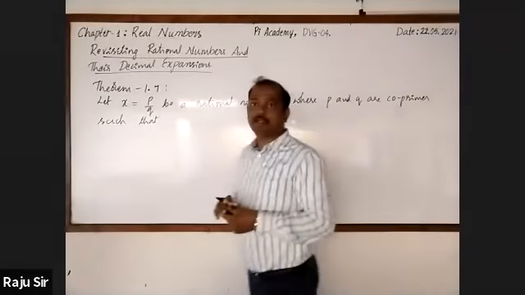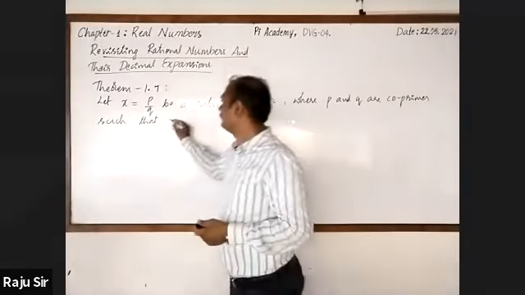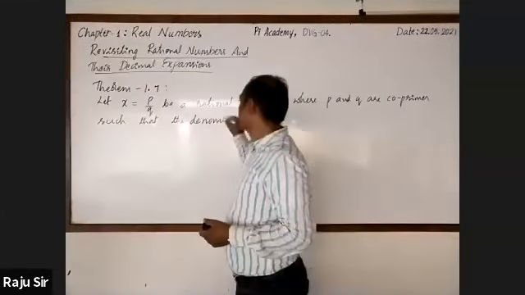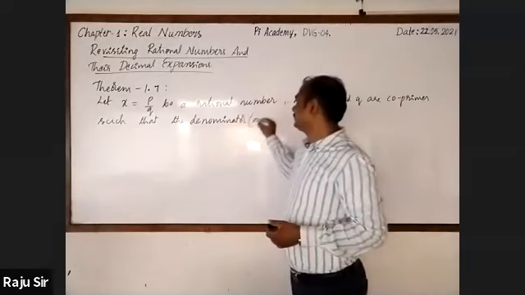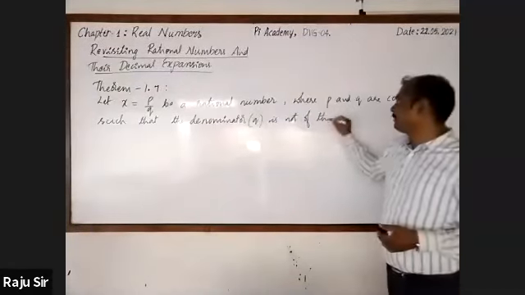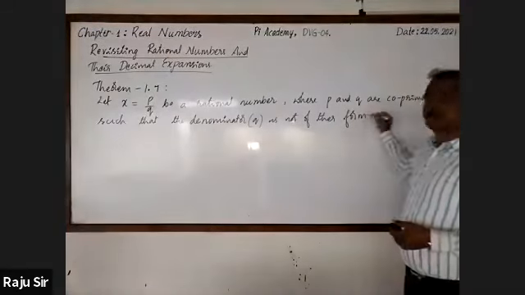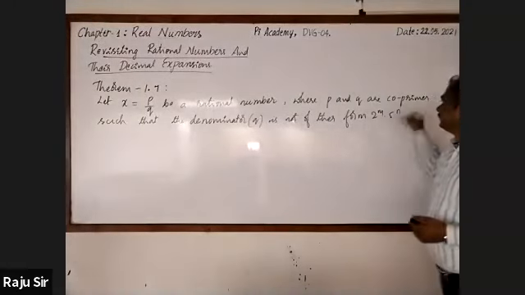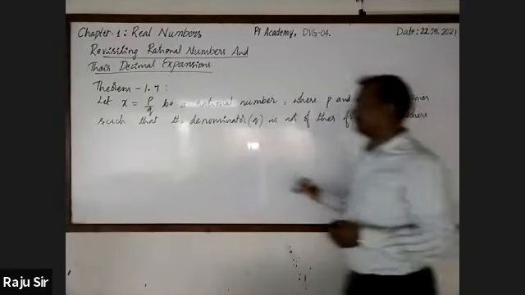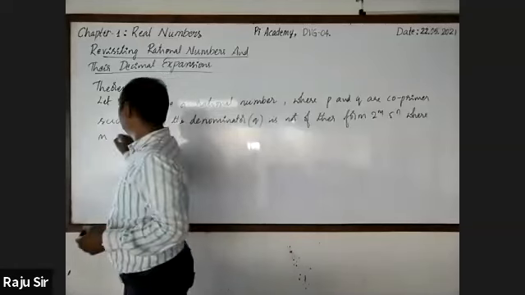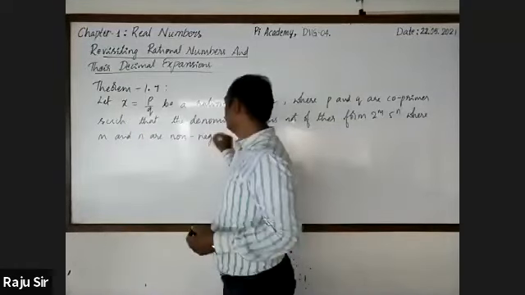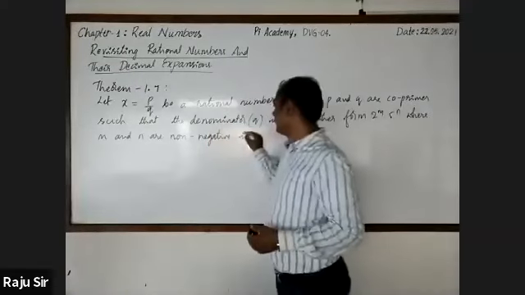the denominator q is not of the form 2 raised to the power m into 5 raised to the power n, where m and n are non-negative integers.